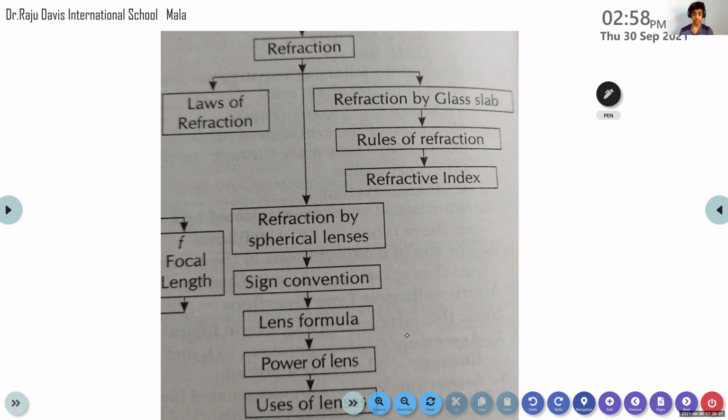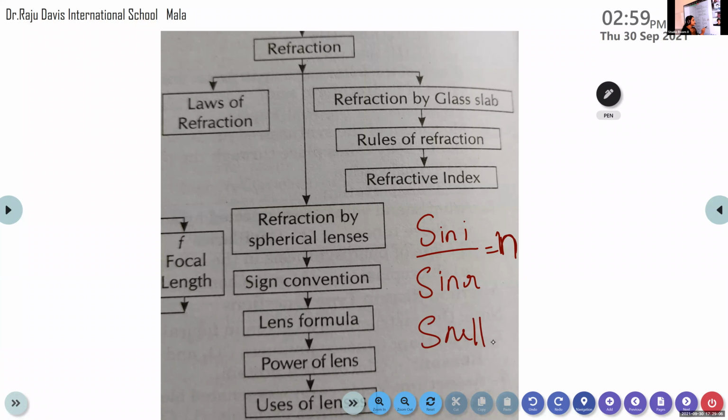Ma'am. Yeah, excellent. Sin i by sin r is equal to a constant. That constant is taken as n. The ratio of the sine of the angle of incidence to the sine of the angle of refraction is a constant. It is known as n. And the second law of refraction is also known by one more name. What's that? Snell's law. This is the very famous Snell's law. Okay, good. So that's all about the two laws of refraction.